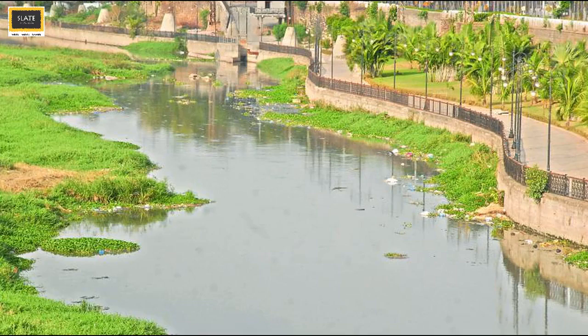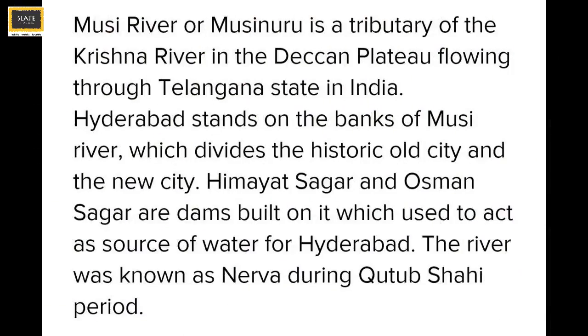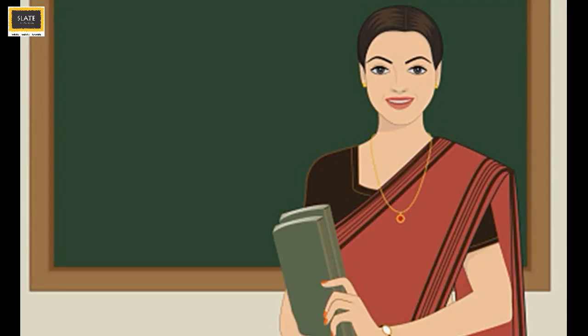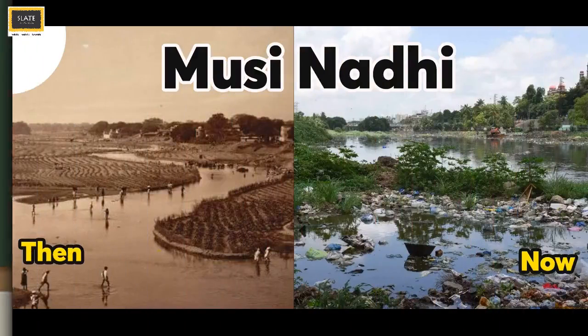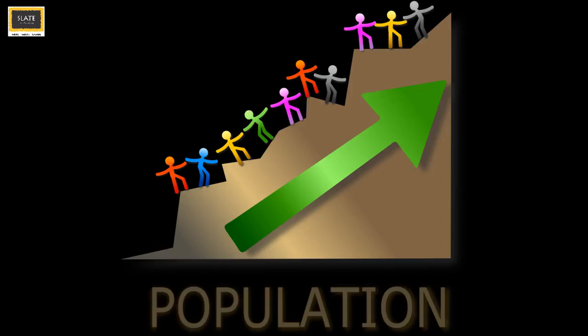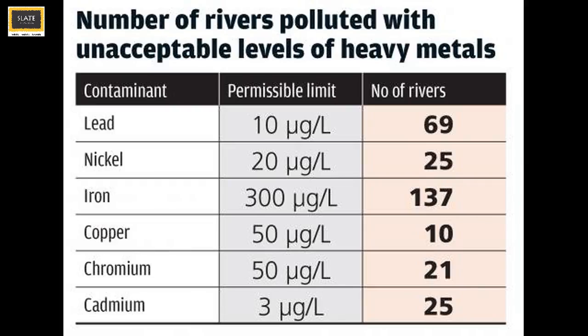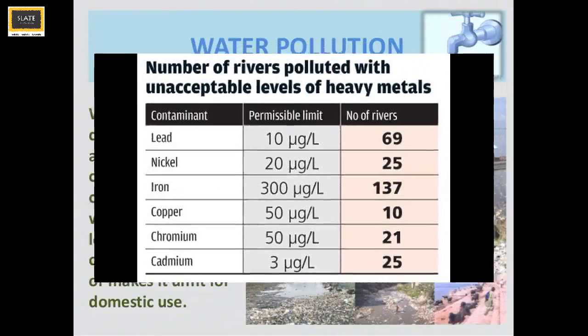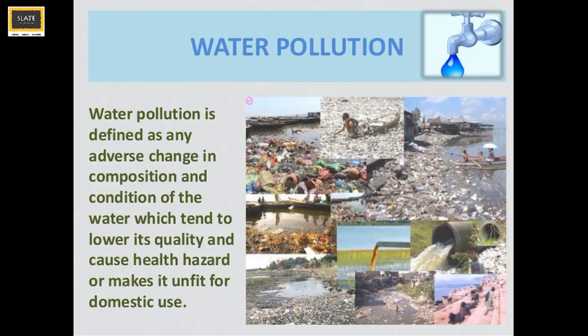Slaters, you all know that Hyderabad stands on the banks of the Musi River. This river divides the historic old city and the new city of Hyderabad. Musi River is the source of drinking water to the city, but due to frequent discharge of untreated domestic and industrial waste, the water has now polluted the Musi River. Today, due to increase in population and industries, water samples of this river show the presence of increased concentration of heavy metals, which can be harmful for animals and humans.